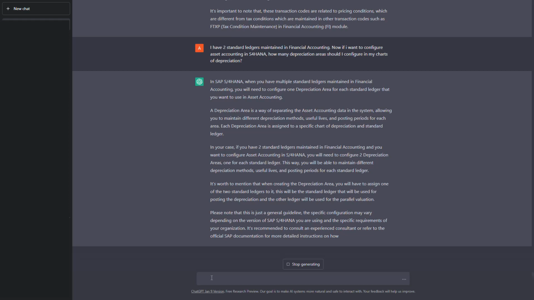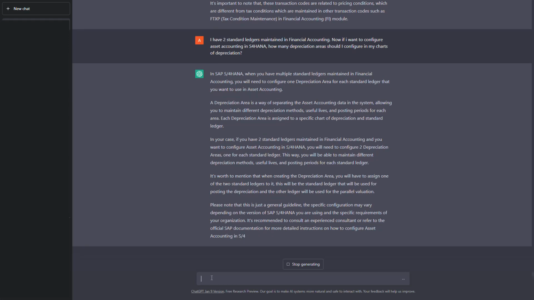So now let us change the question. I will say like if I'm having two standard ledgers and some three extension ledgers, then what is the number of depreciation areas that I am supposed to create in the fixed assets or the asset accounting module? So the expected answer here is that extension ledgers are not something that are relevant for fixed assets. It is only the number of standard ledgers that are considered while creating a depreciation area in the asset accounting module. So let us ask the question.